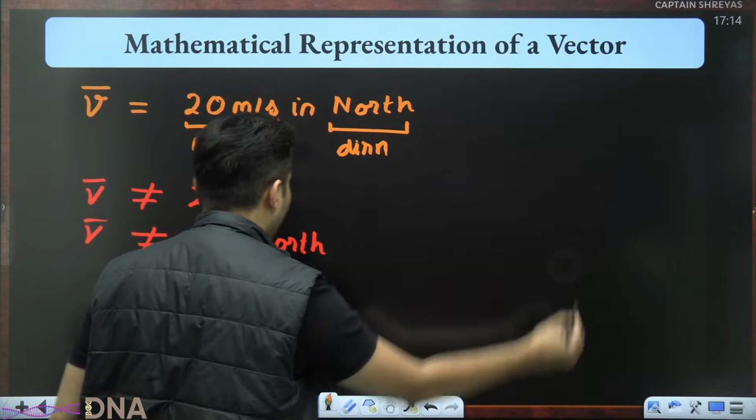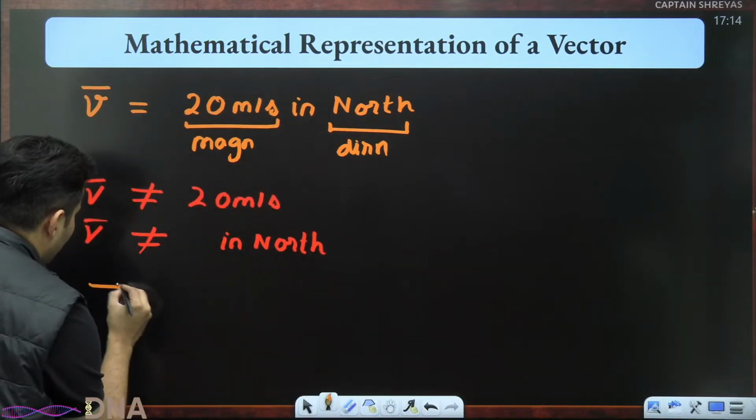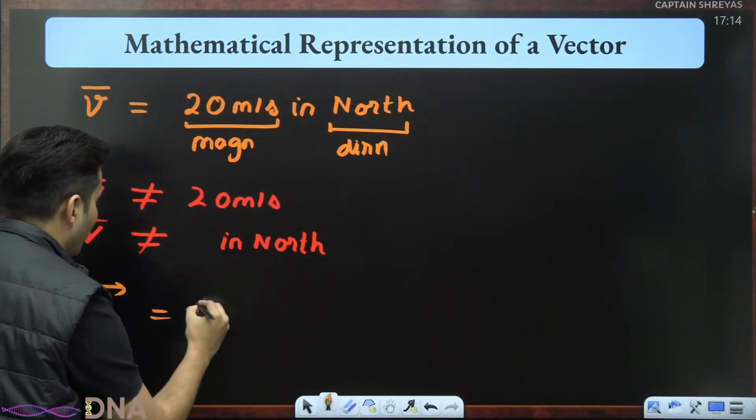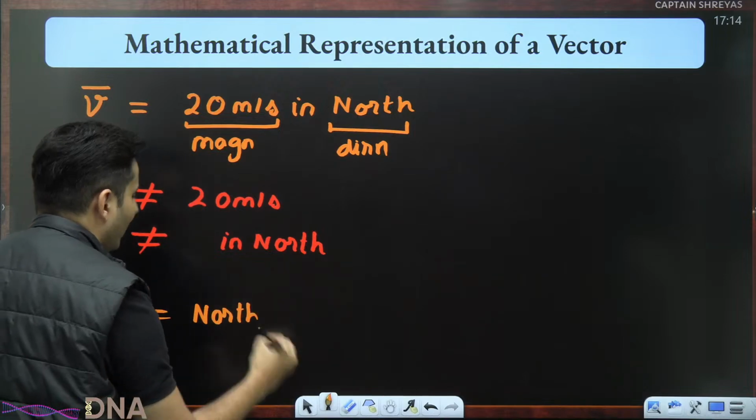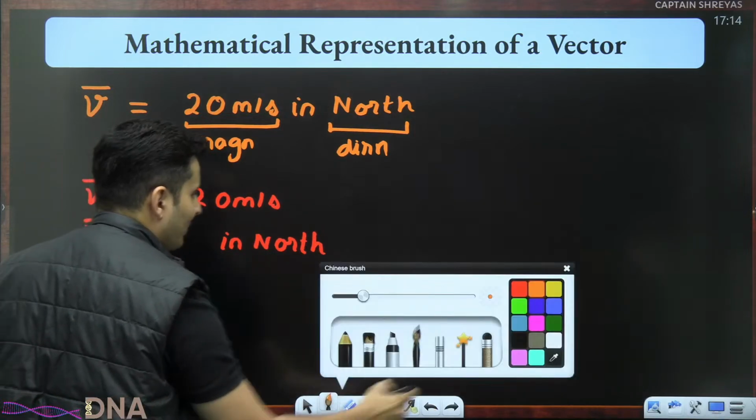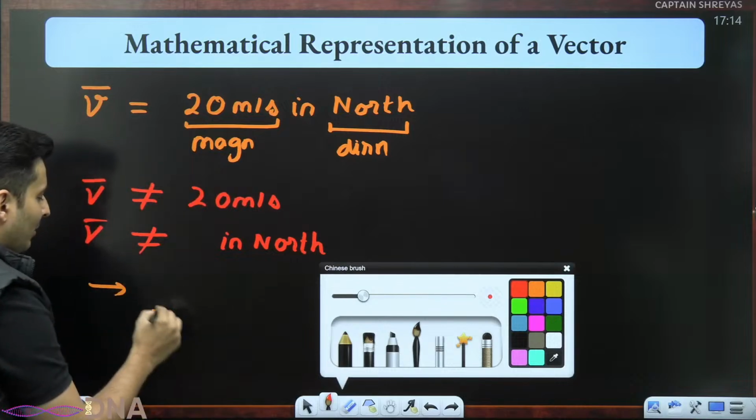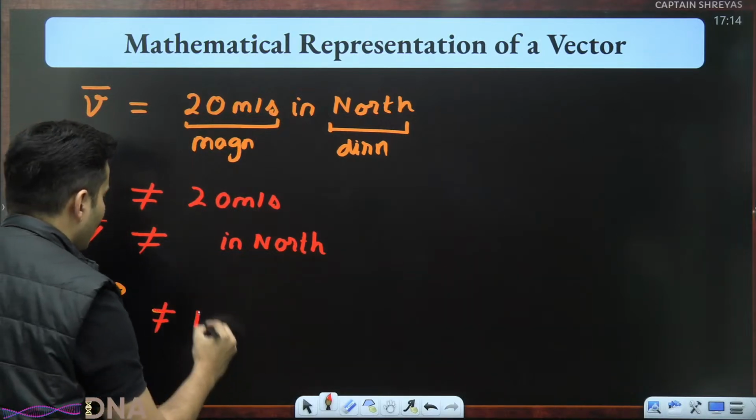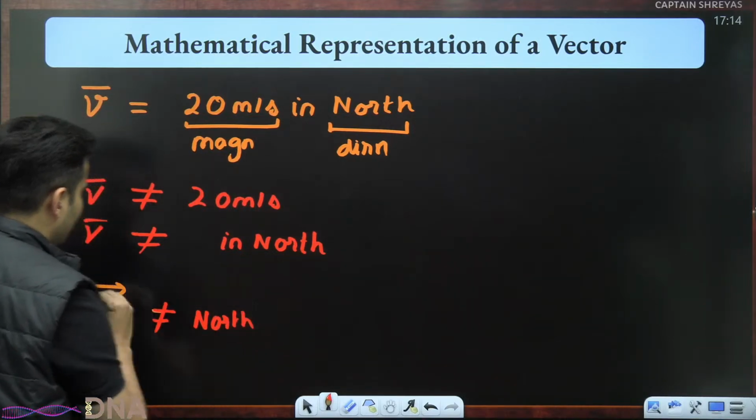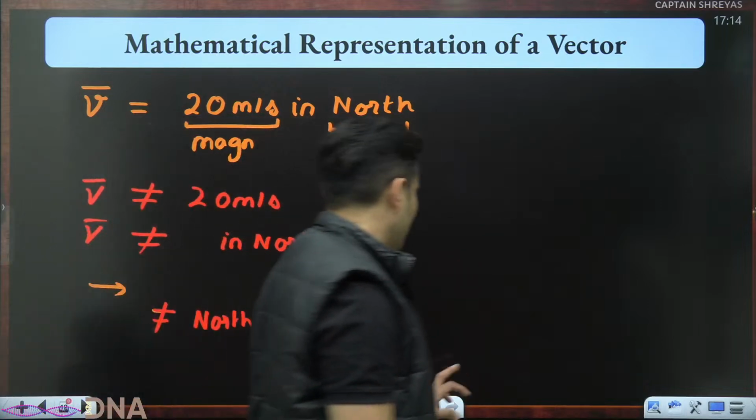Then you might be wondering, sir, if I just put this bar, does that mean only north? No, no, no. It does not mean only north. So just don't put only the bar. It does not mean anything. It does not mean only the north direction. That is wrong information in case you thought so.